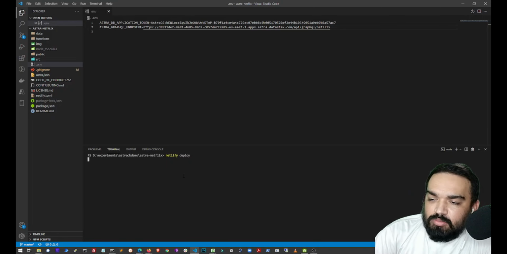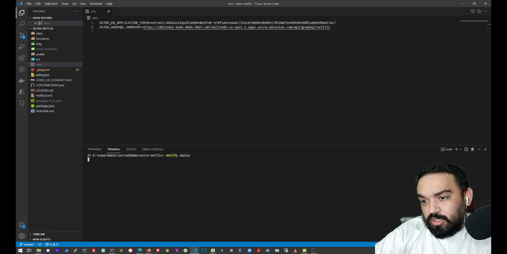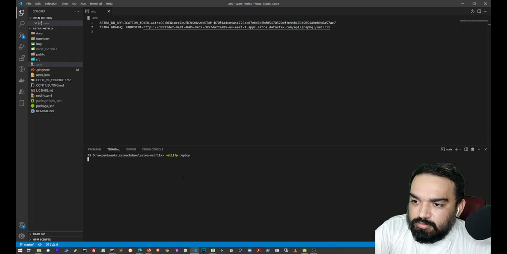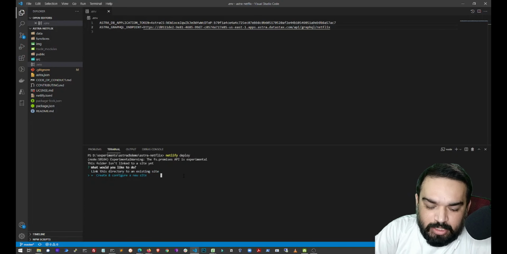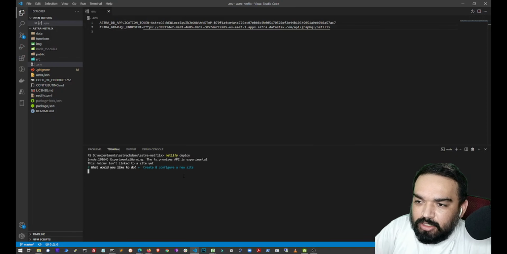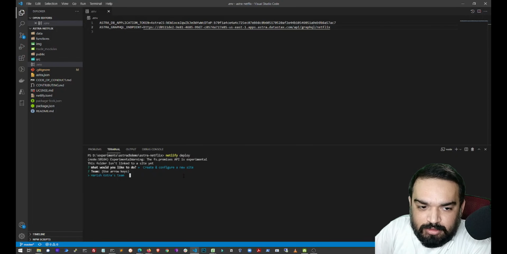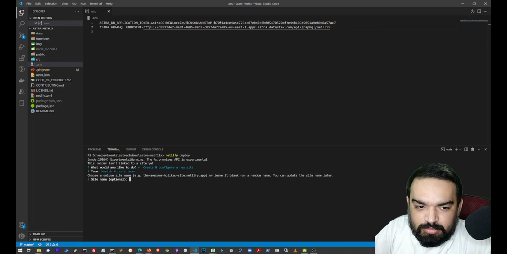If you don't have an account, it will ask you to log in or create an account to authorize where to upload this app, right? Let's just see. Okay, it is asking us to link to an existing directory or create a new site. Let's just create a new site. Okay, that's my team. Okay, site name optional. Let's just use AstraDB AngelHack demo.